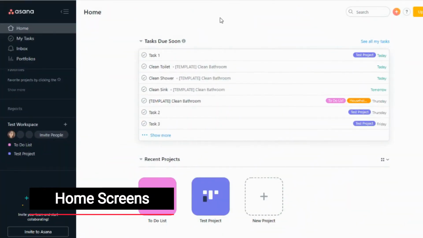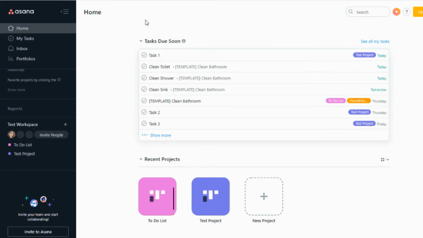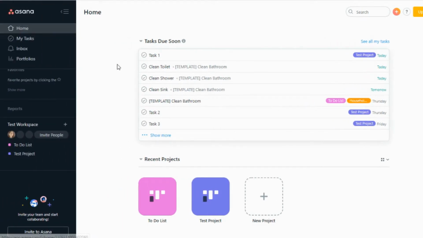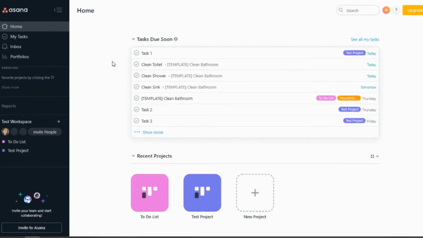Okay, so here is your home screen when it comes to Asana. Your menu is over here, and you can hide the menu and show the menu. Asana has several different spots, similar to Trello, where you can see your notifications, your projects, which is what Asana calls them, and your tasks. These are the current tasks that are due right now, and then you can show more. And these are your recent projects.